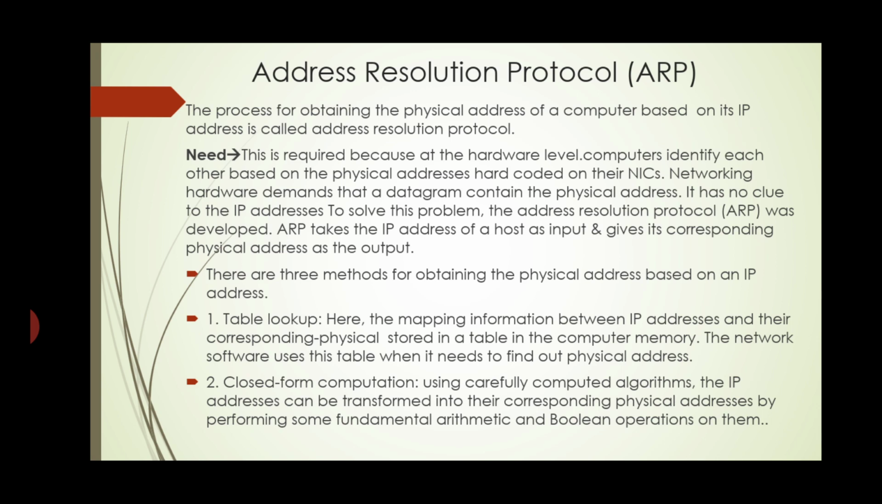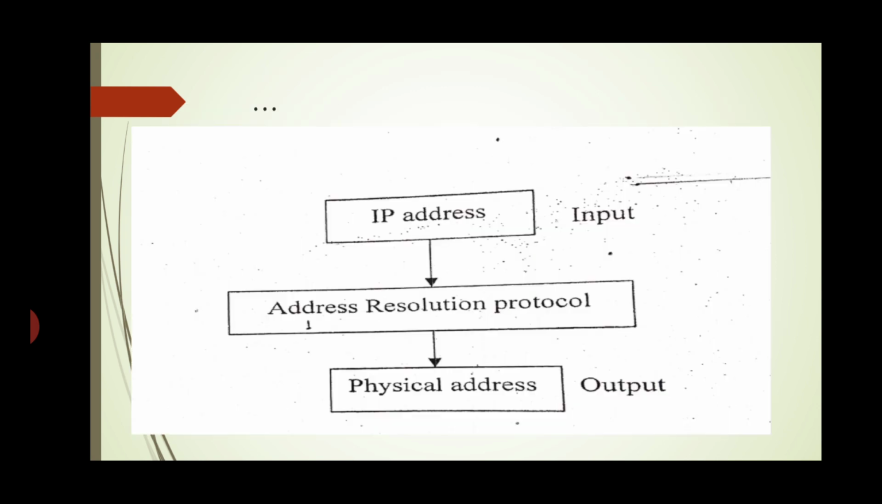Second, closed form computation. Using a carefully computed algorithm, the IP address can be transformed into its corresponding physical address by performing some fundamental arithmetic and Boolean operations on it. So in ARP, you should give the IP address, meaning we know only the IP address. For that IP address, we should find out the physical address of that host only.